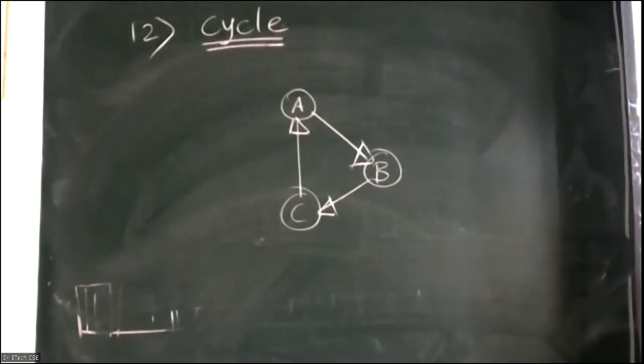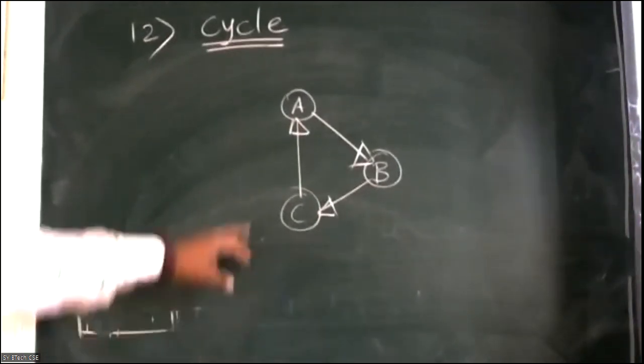And second condition, the first node in the path is the same as the last node of the path.